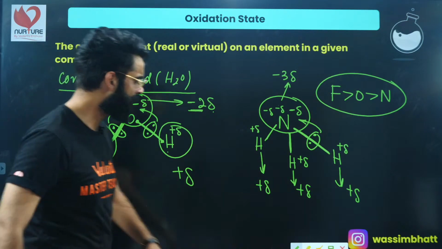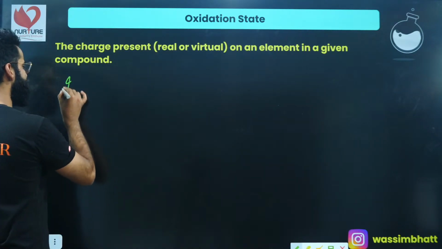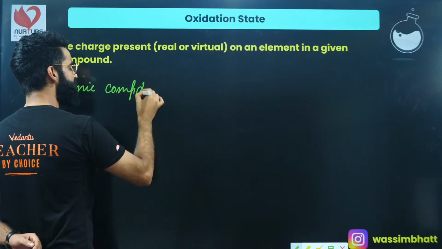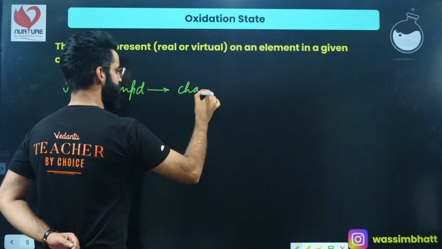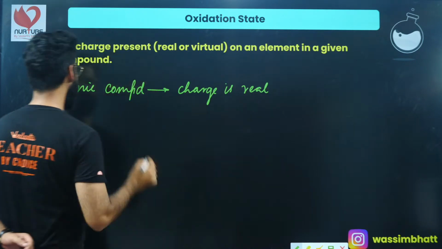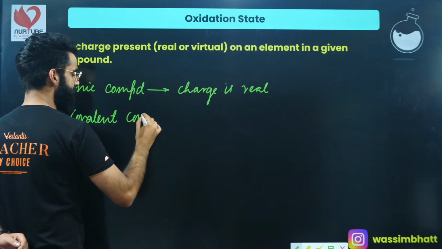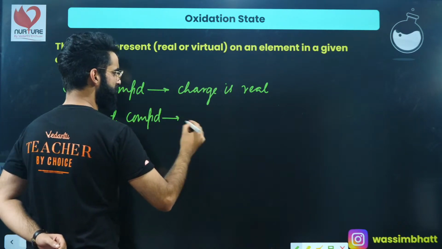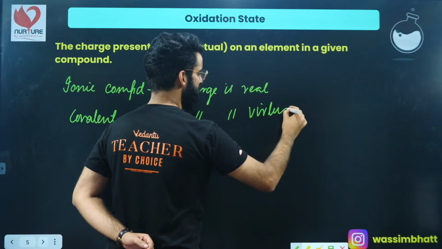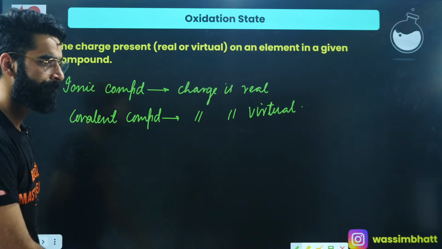And remember one thing. In case of ionic compounds, mark this statement, due to the complete transfer of electrons, the charge is real. But in case of covalent compounds, the charges are not real, the charges are virtual, right? These are the virtual charges. These are not the actual charges, these are the virtual charges, yeah?